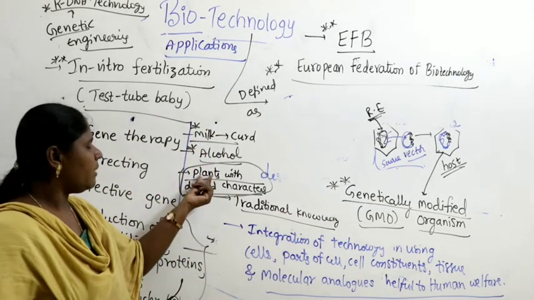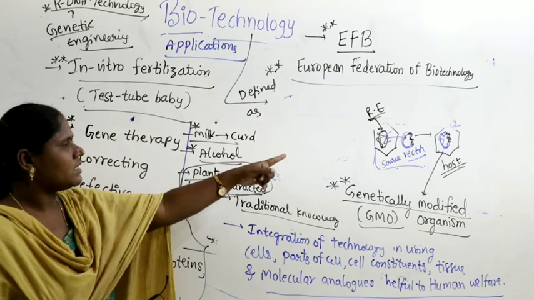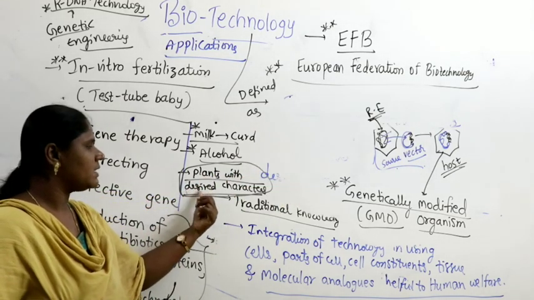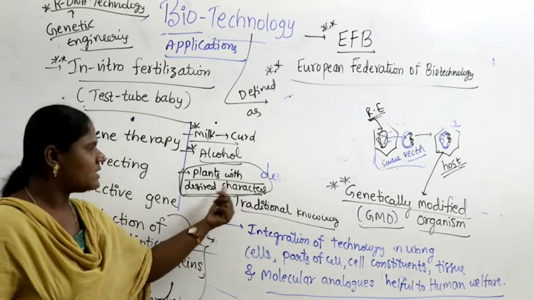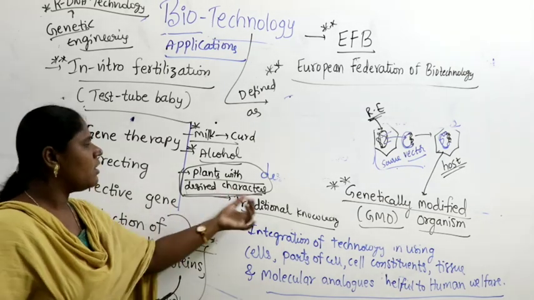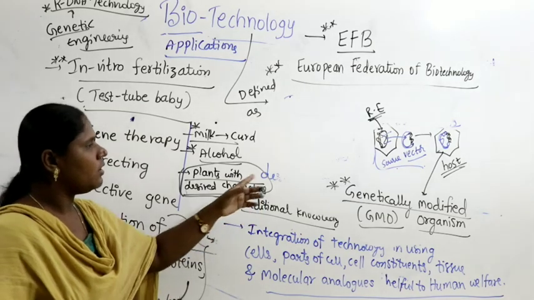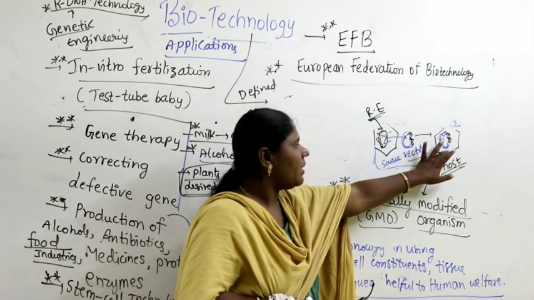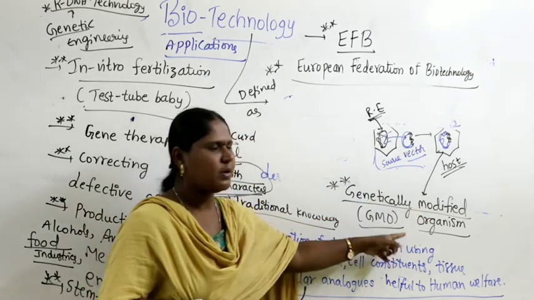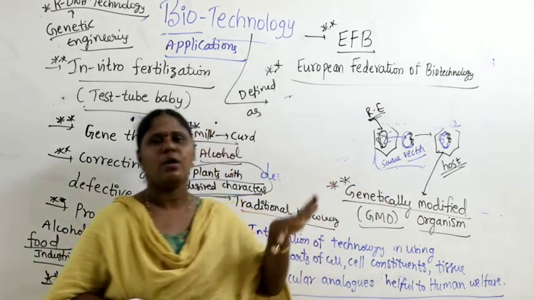That means if it is a plant cell, my plant can now produce desired characters. What is meant by desired characters? The characters I want to produce, I can produce. A cell present in the plant is then called a genetically modified plant, because its genes are modified.